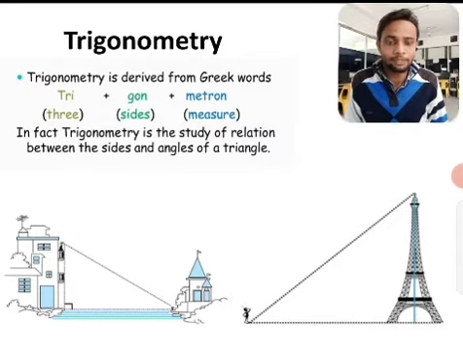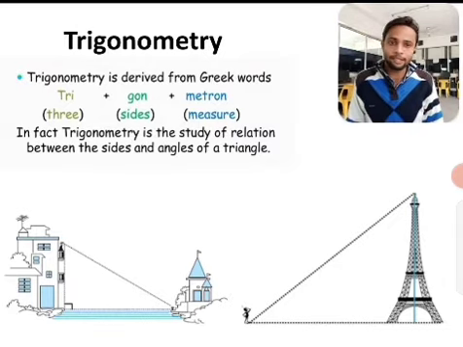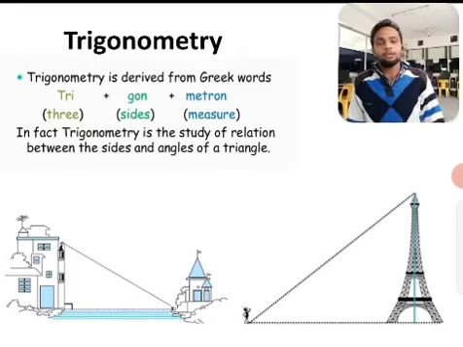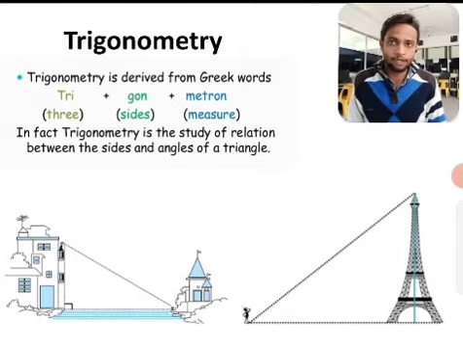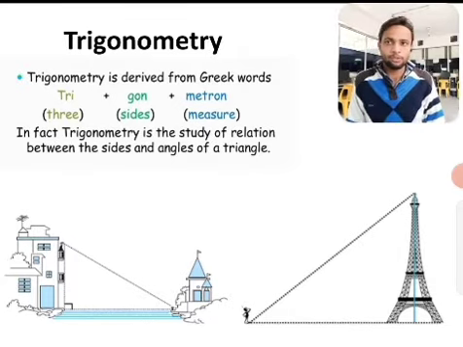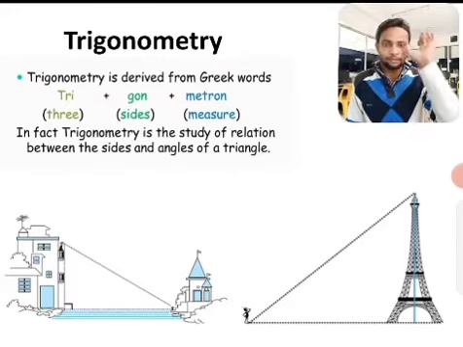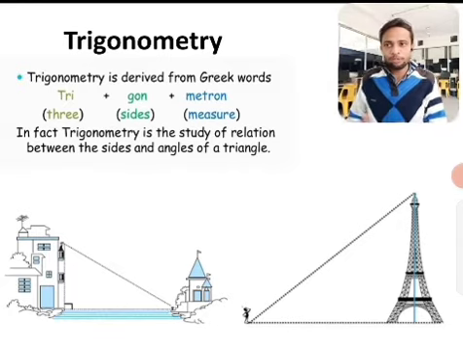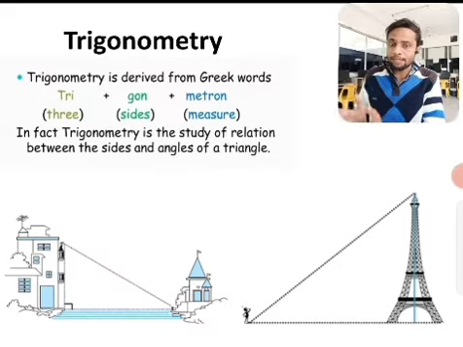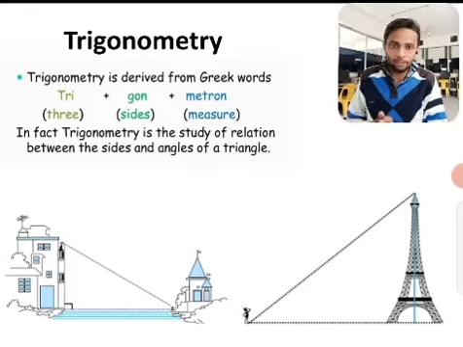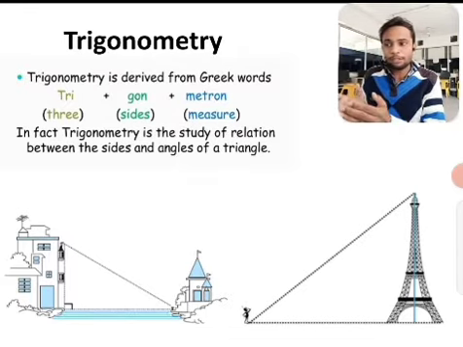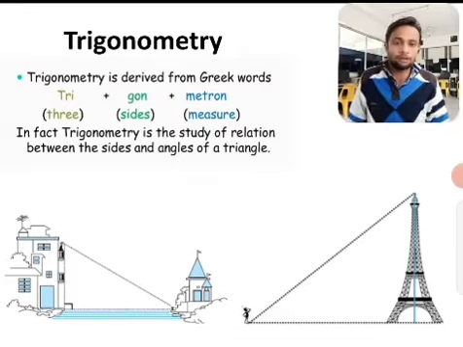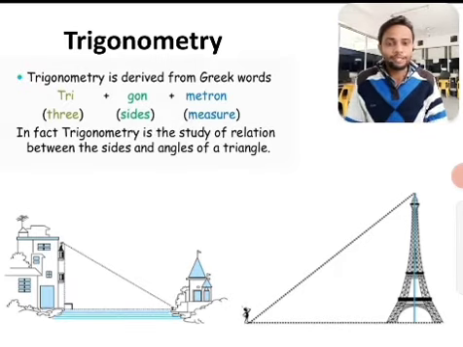Let's take some real life examples where we can imagine a right angle triangle being formed. Suppose you are visiting the Qutub Minar and looking at the top of the Minar. If we connect the three points, the base of the Qutub Minar, the top of the Minar, and the point where you are standing, you can see that a right angle triangle is formed. With the help of this right angle triangle and using trigonometry, we are able to calculate the height of the Qutub Minar without actually measuring it.